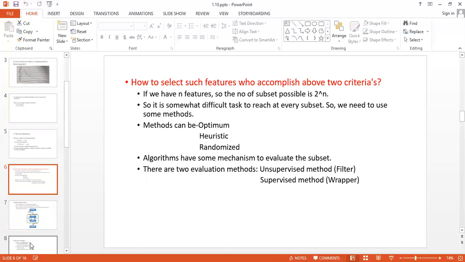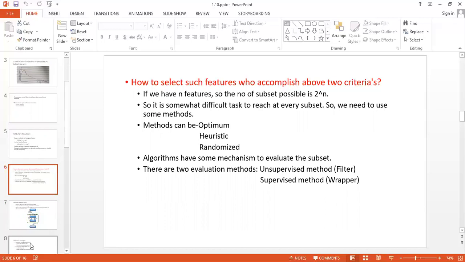If we have n number of features, the possible subsets are 2 raised to n. So it is a difficult task to reach every subset, and we need to use some methods. Which methods are those?